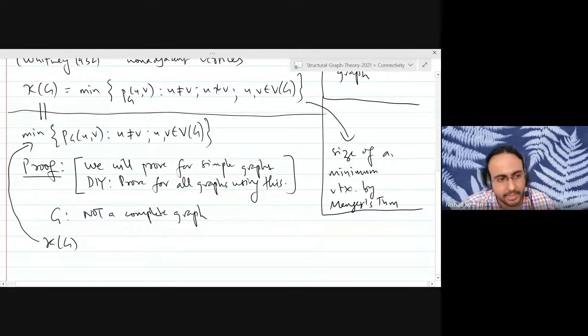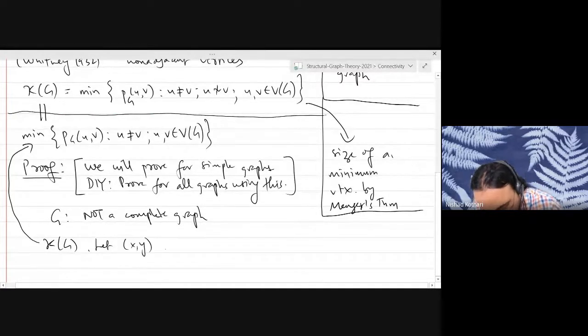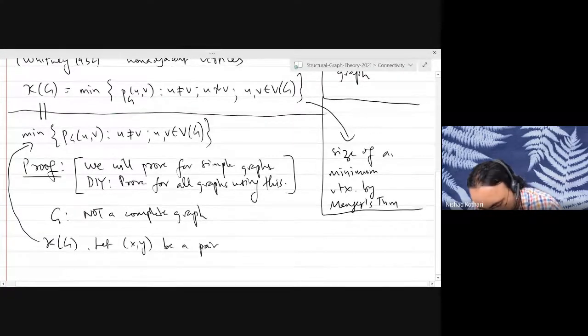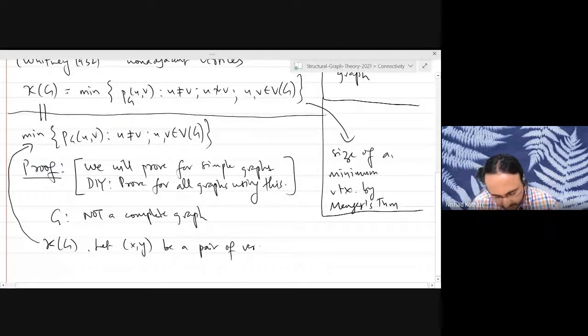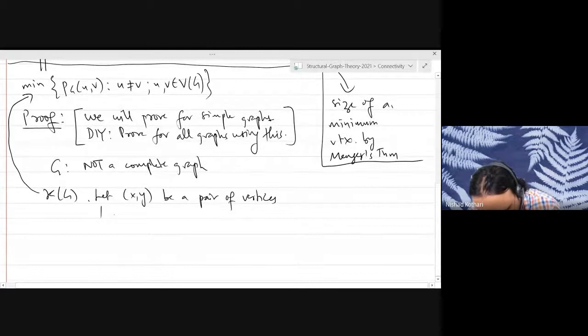We know the connectivity is the minimum over all pairs of distinct vertices. So let us suppose that the minimum is attained by two vertices x and y. Let x, y be a pair of vertices that attains this minimum.